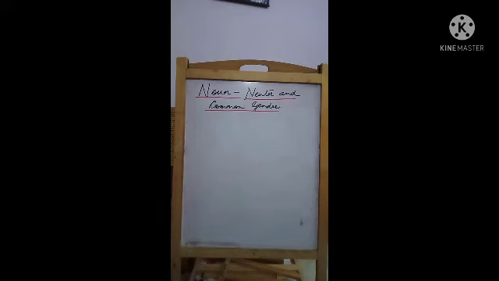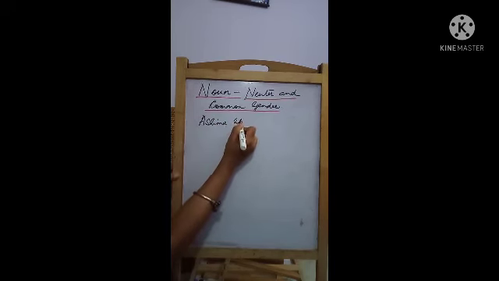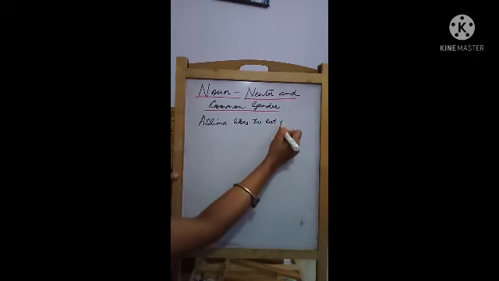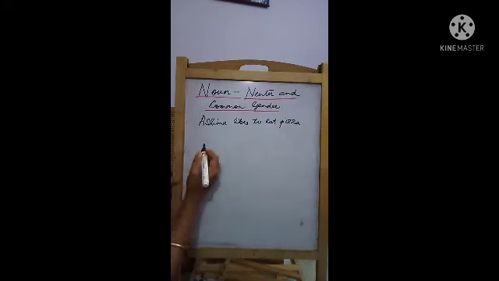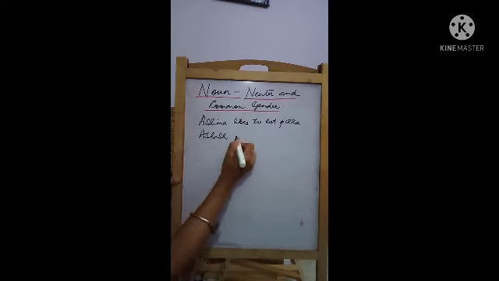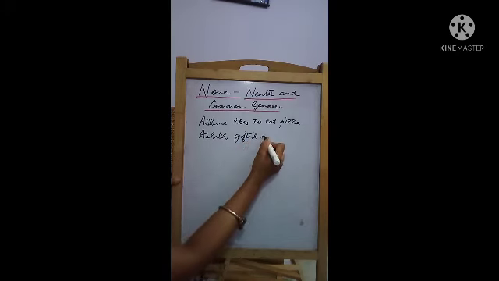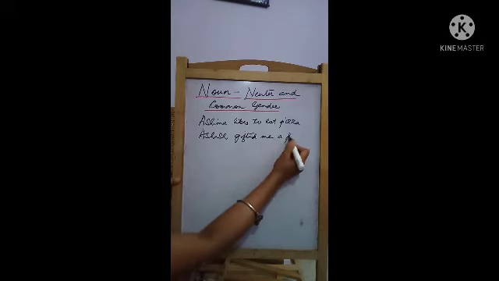Okay, so I will again start with an example. Ashima likes to eat pizza. Ashish gifted me a pen.